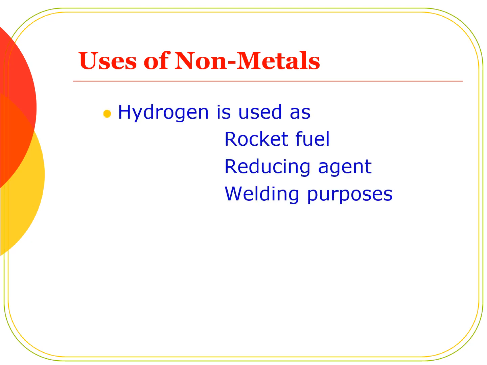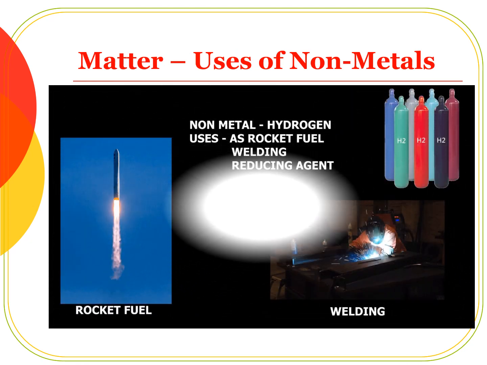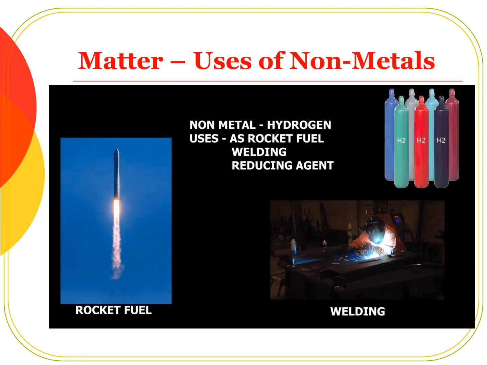Next nonmetal, hydrogen. What is the use of hydrogen? Hydrogen is used as rocket fuel, reducing agent, and hydrogen flame is used for welding purposes. Hydrogen has high calorific value. So it is used as a rocket fuel.